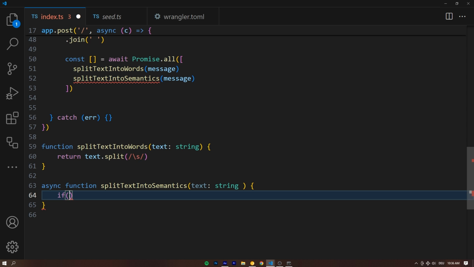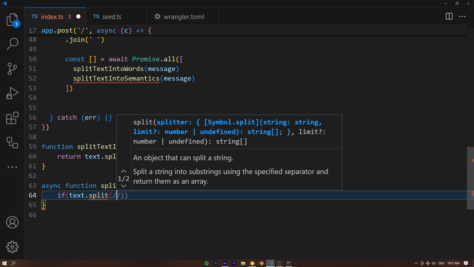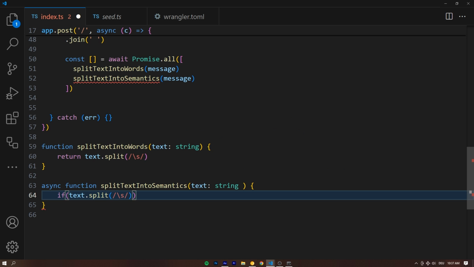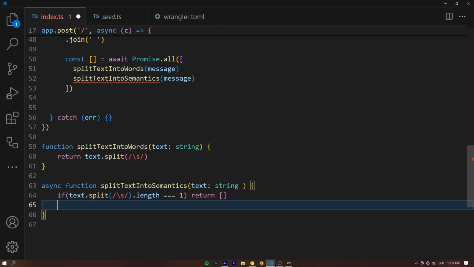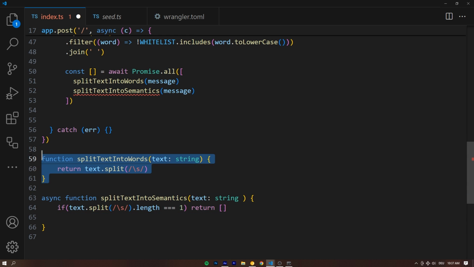Like what's between the letters, right? What is metaphorically said in the text? And if there's only one word, then chances are there are no real semantics in that word, right? So if we check for text.split and then we split at whitespace, so basically we're checking if there's only one word, right? If text.split whitespace.length is triple equal to 1, we only have one word. In that case, we're just gonna return an empty array. There's no point because we're already handling that check through the word split, right? No point in doing the exact same chunk twice. So that's what we're avoiding here.